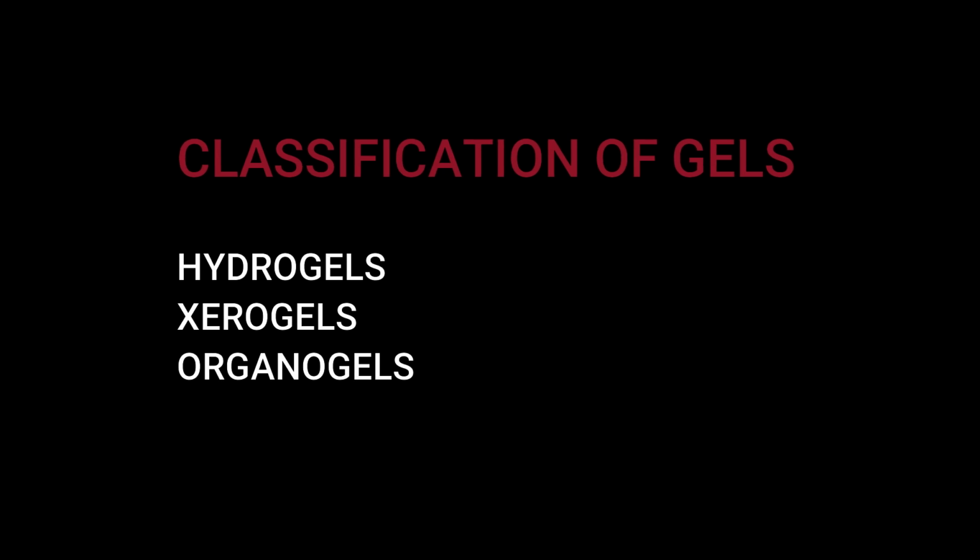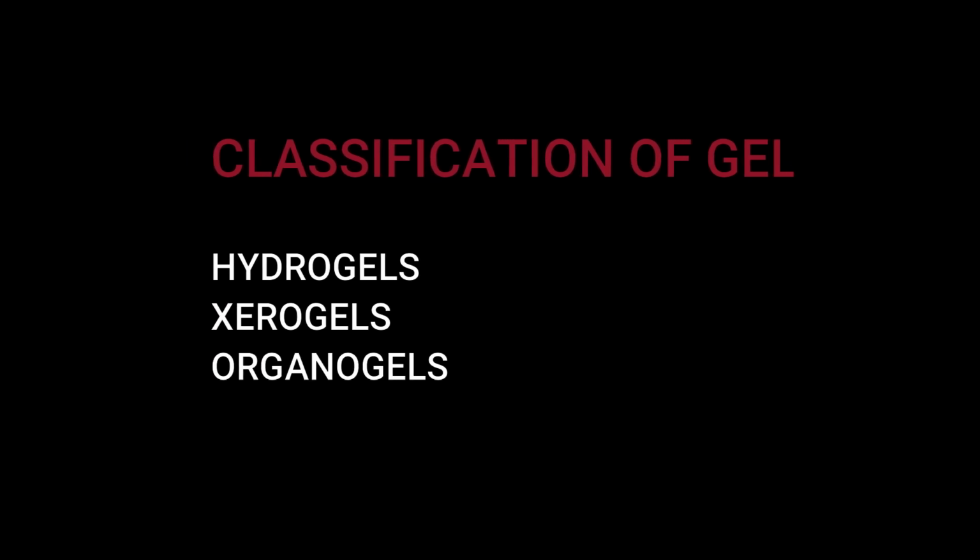Next, classification of gels. In this classification, they are divided into three types. First is hydrogels, second is xerogels, and third is organogels. Next, hydrogels. A hydrogel is a network of hydrophilic polymer chains, sometimes found as a colloidal gel in which water is the dispersion medium. Hydrogels are highly absorbent and can contain over 90% water. They are natural or synthetic polymeric networks.